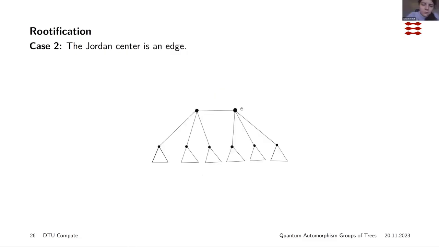But here we just want it in such a way that we only have one Jordan center, but here we have 2. So we'll just be subdividing this edge, and we are just making sure that the quantum automorphism group does not change. We're just being pedantic about it.